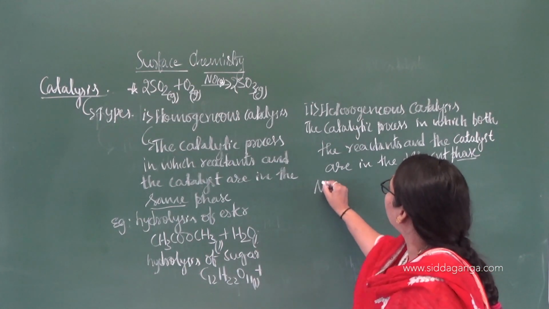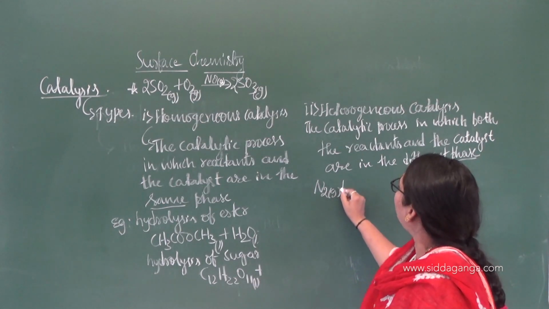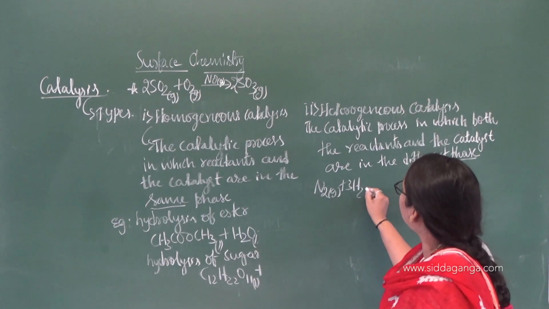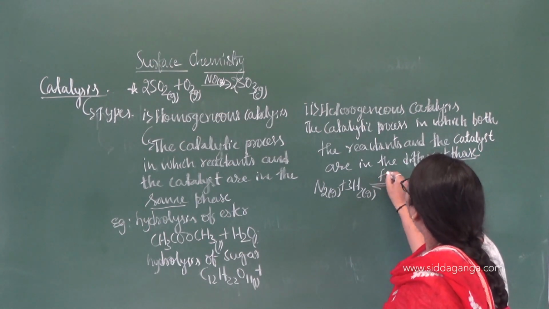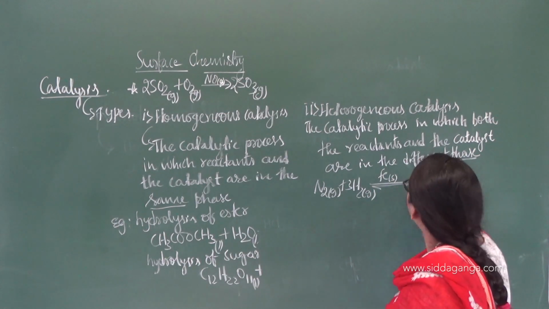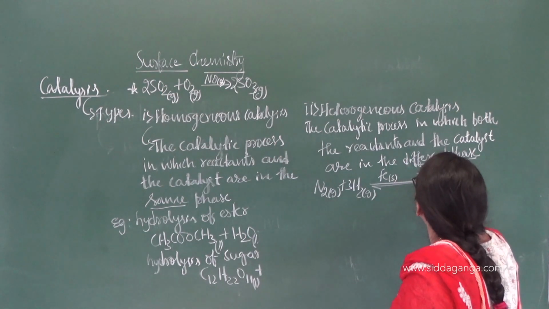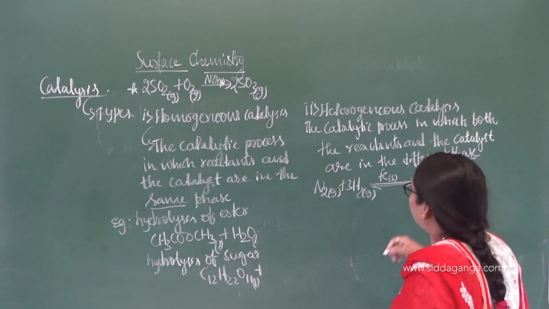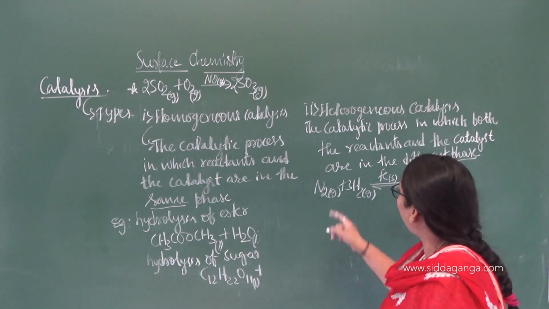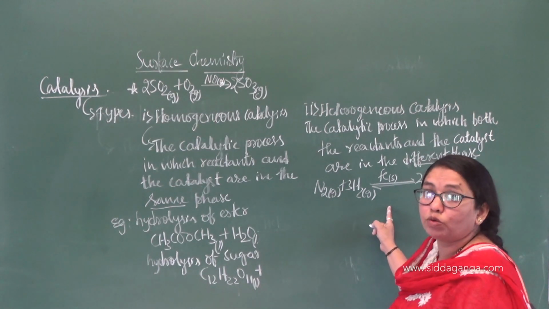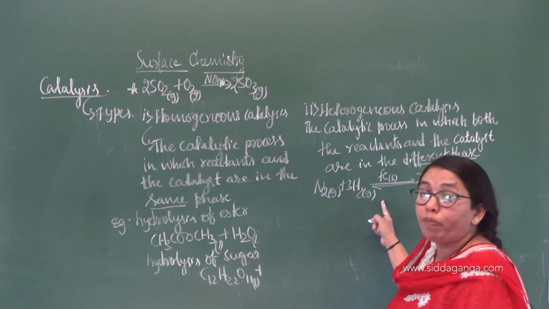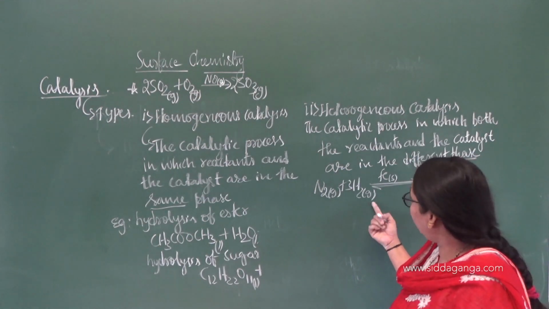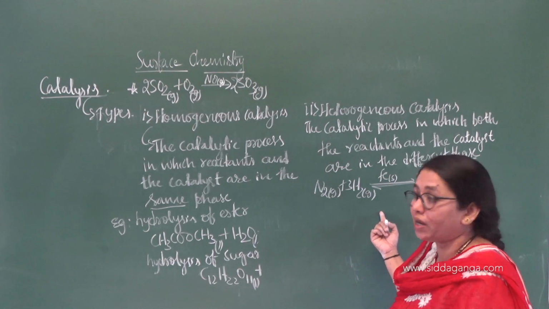You can have the familiar one, N2 plus 3H2 in the gaseous state, in the presence of iron, that is a solid, leads to the formation of 2NH3 in the gaseous state. Formation of ammonia by Haber's process. You will discuss this one, right? Very important this is in case of your P block elements, right? So that's why so many times I also use this reaction.